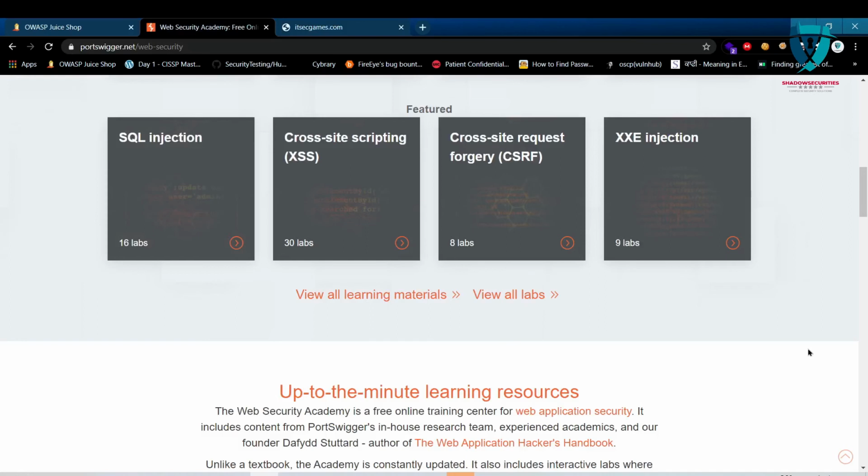I'm going to start from XSS, cross-site scripting. According to me, cross-site scripting is a type of exploit which a beginner can concentrate on perfectly. As I start from XSS, we will take this series to a successful position where we will try to cover all the types of exploits in this entire series.